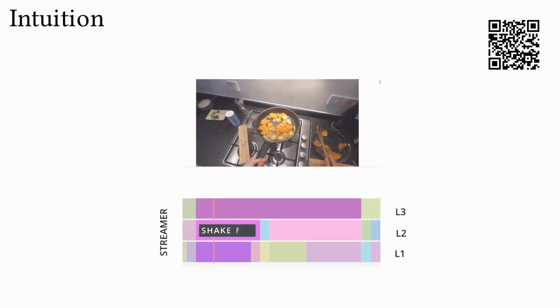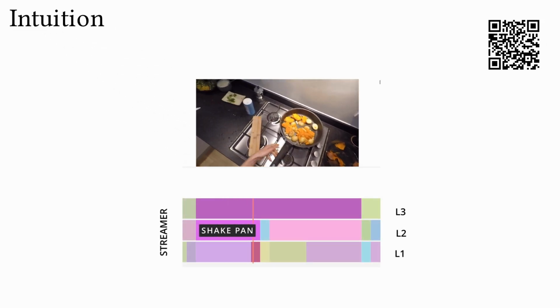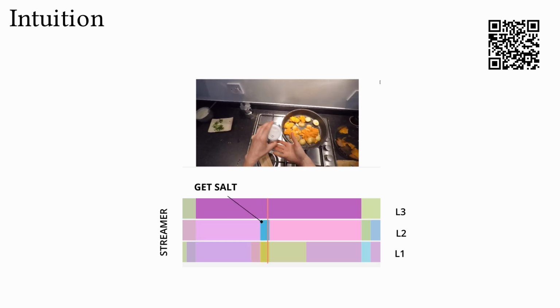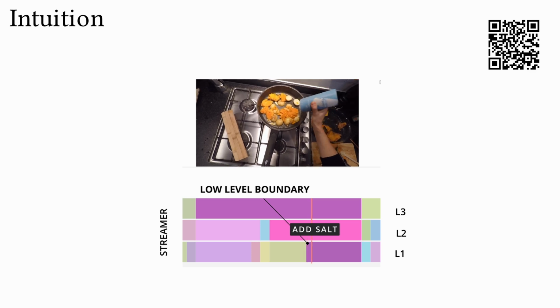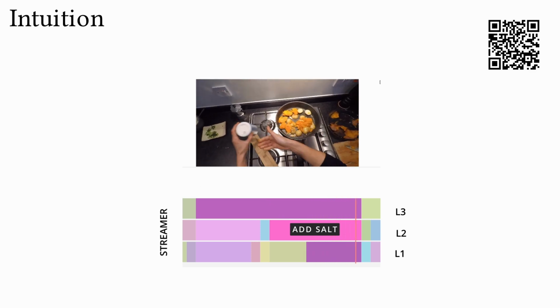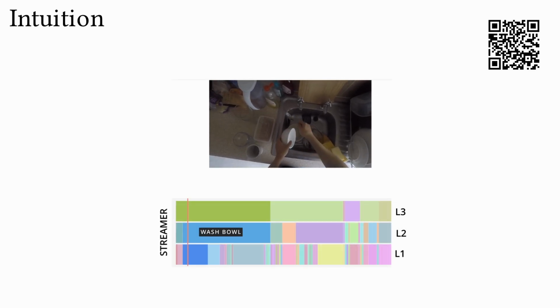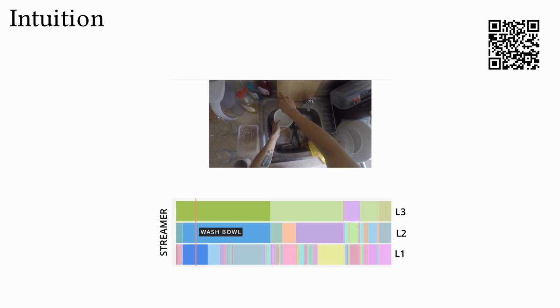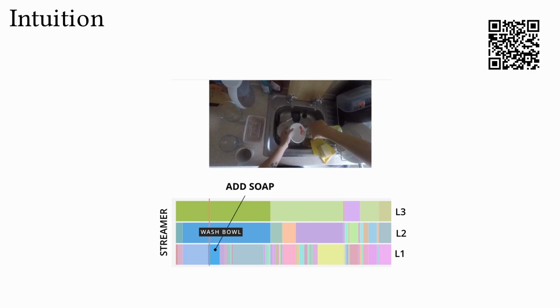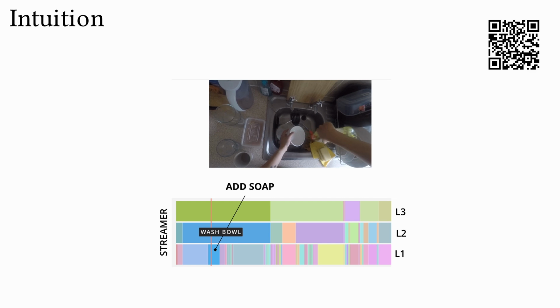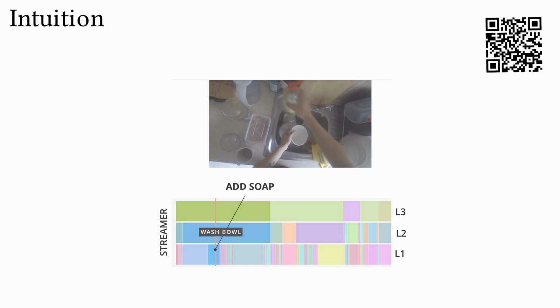The goal of this work is to process untrimmed streaming videos of possibly infinite duration and output a hierarchical structure of segmented events. The output event representation should be robust enough and semantically rich to be used for event retrieval across videos. As can be seen in this example, Streamer temporally segments the events of a novel streaming video in a hierarchical manner. As we go higher in the hierarchy, some events that were previously separated at low levels can now be grouped together at higher levels and are given different representations. More examples are available on our project page.